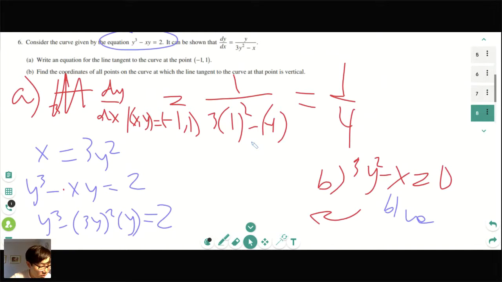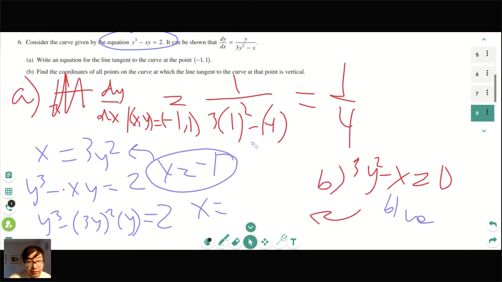And you ultimately get y equals -1. And so then if you plug y equals -1 into here, you get x equals 3. And so the tangent line to the curve is vertical. You type out that the tangent line to the curve is vertical at the point (3, -1).